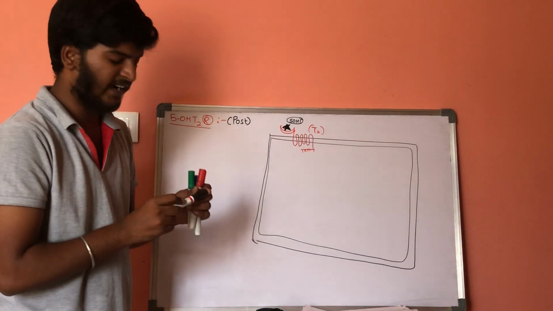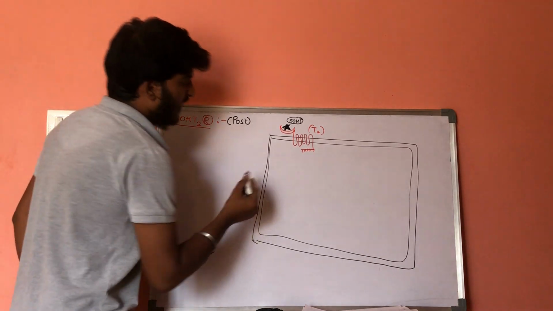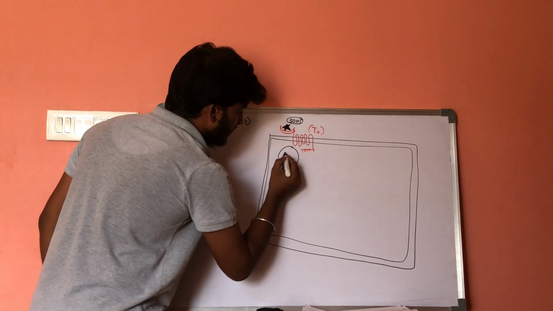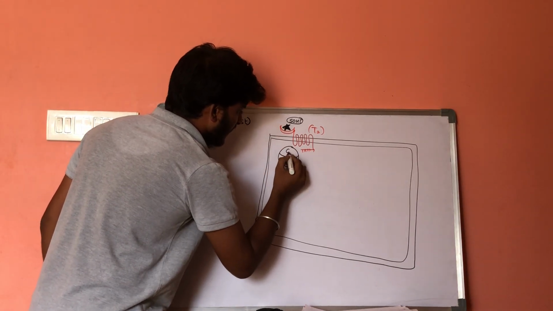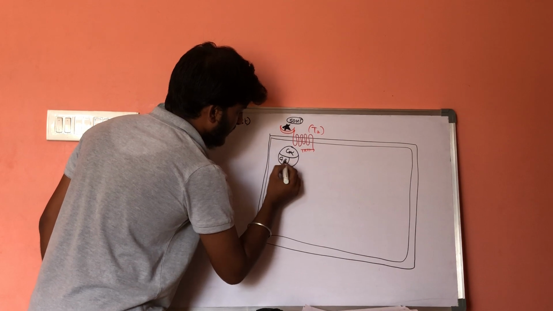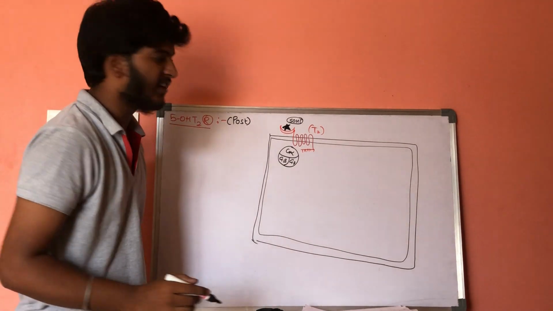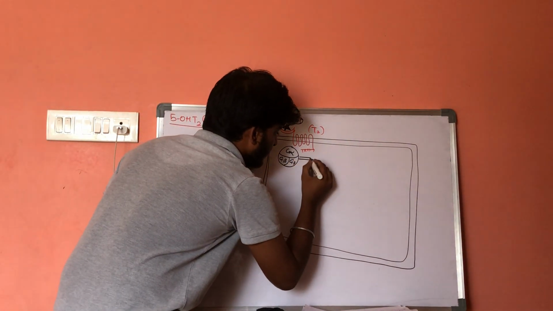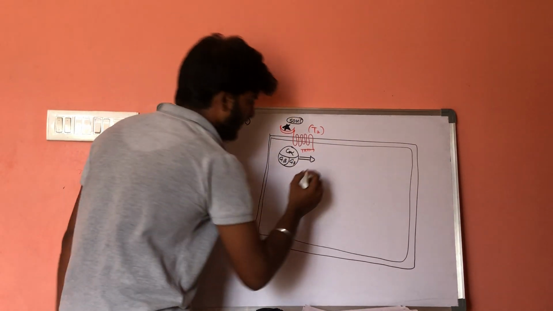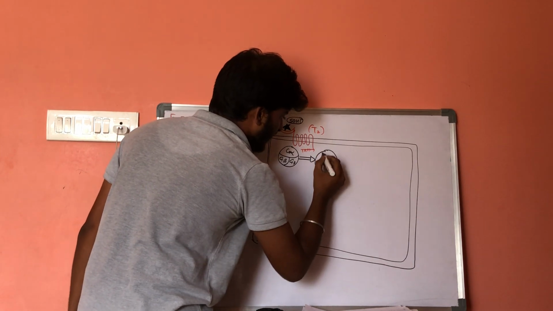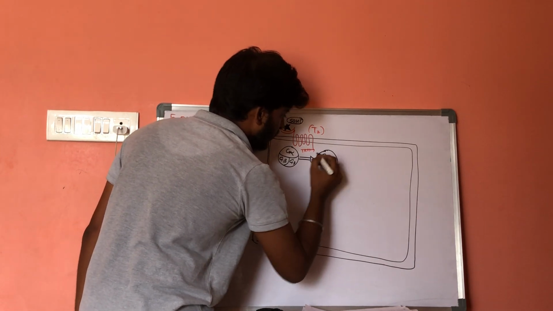Whenever this 5-hydroxytryptamine is attached, it will activate G proteins, that is G alpha, G beta and G gamma. It will activate a special protein, the GQ protein.